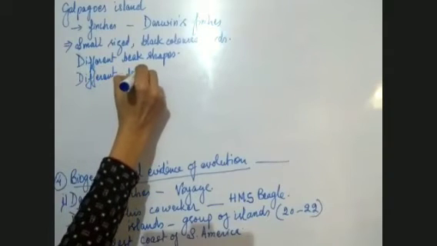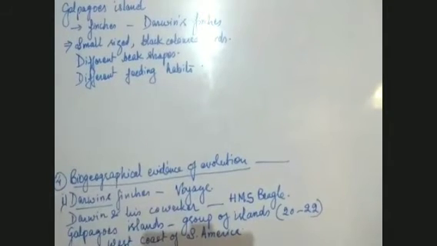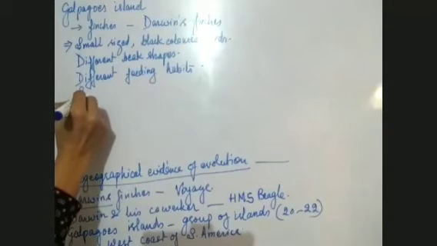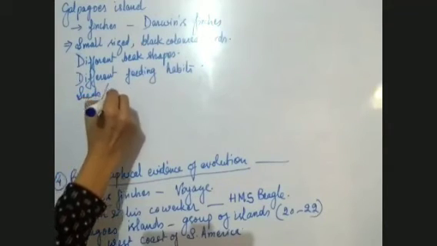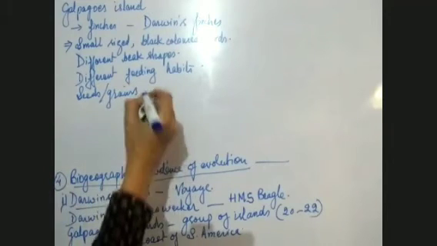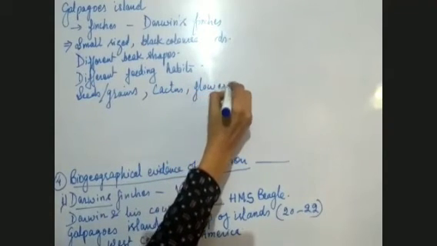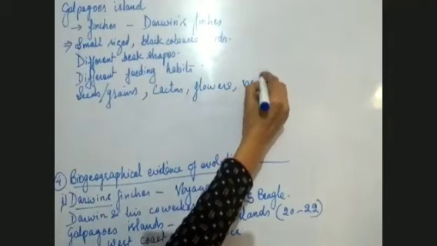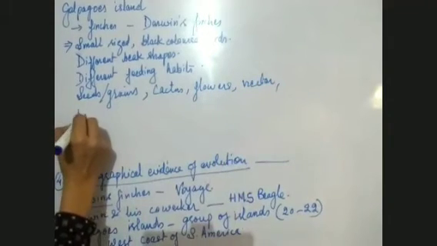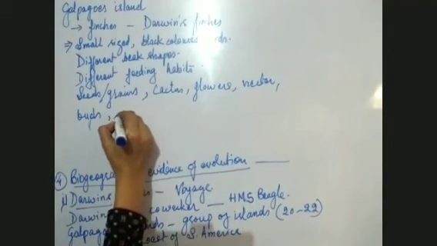Feeding habits. Some of the finches used seeds as food. By seeds we also mean grains. Then they also fed on cactus, flowers, nectar, buds, and small insects.